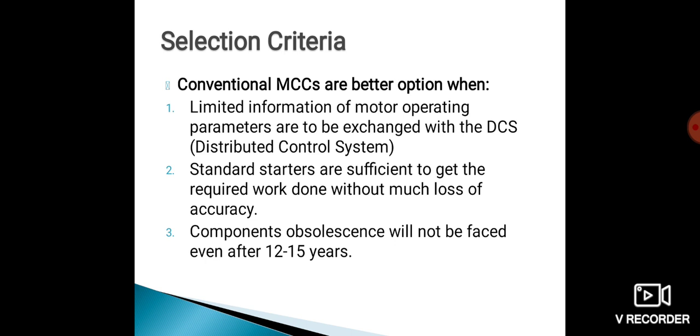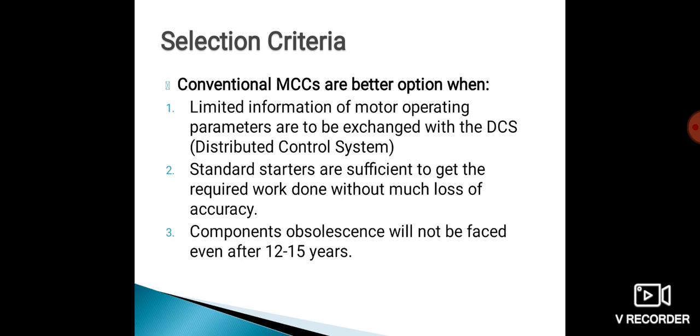The personnel working on the system would need very expensive and extensive training to handle the complex equipment. That means the person who is working with the conventional MCC needs very extensive and expensive training for the handling of the motors, because conventional MCC is much more complicated as compared to the IMCC.